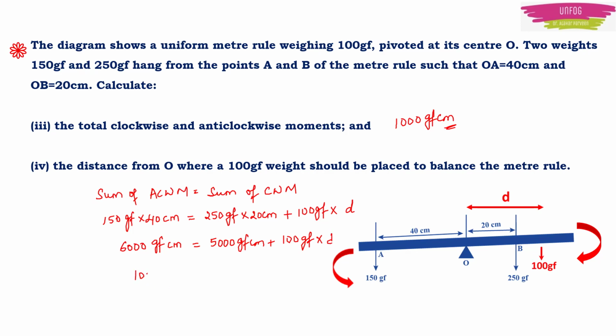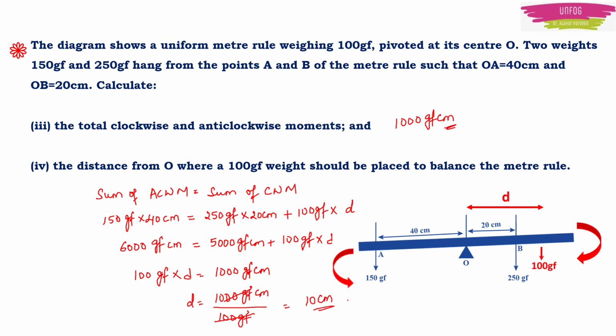So 100 gram force into D will become 1000 gram force centimeter, or D will be equal to 1000 gram force centimeter by 100 gram force. Obviously, the distance unit will be centimeter. Here 100 cancels with 1000, leaving 10. So it will be 10 centimeter.